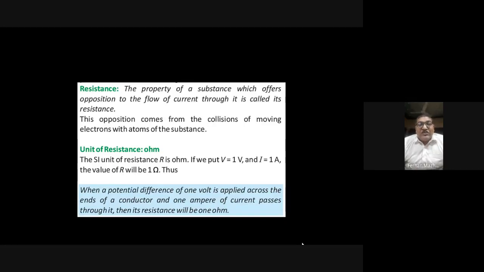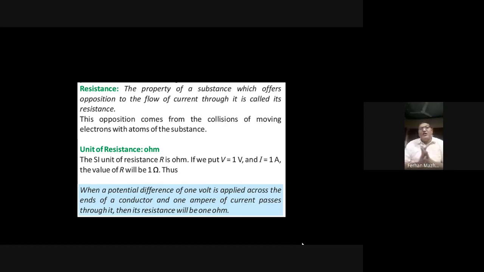It could be positive charges, it could be negative charges, but let's say the flow of electrons is causing the current. So those electrons will collide with the atoms, and their flow will be stopped, or they will feel opposition to the flow. So they are trying to pass through the copper wire, and when they collide with the atoms of the copper, they will feel opposition, they will feel resistance.